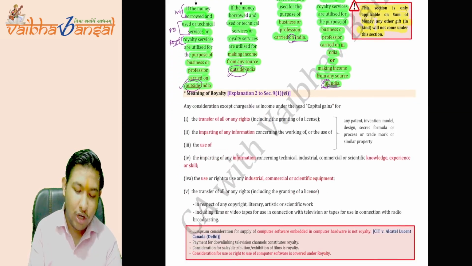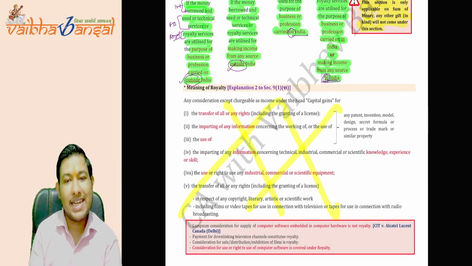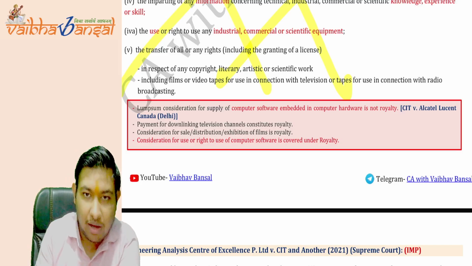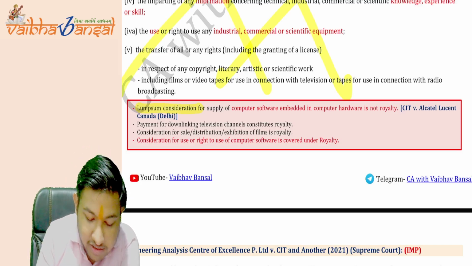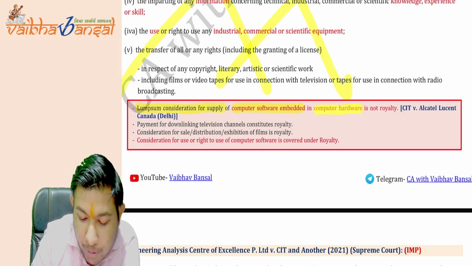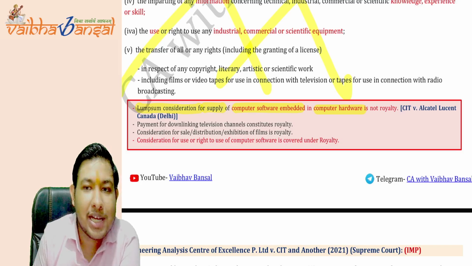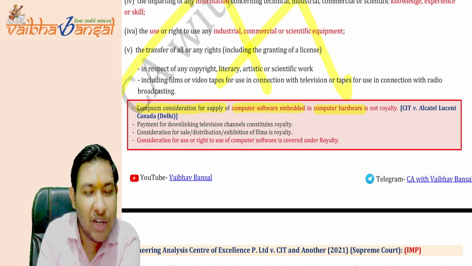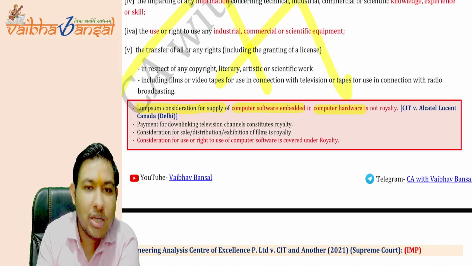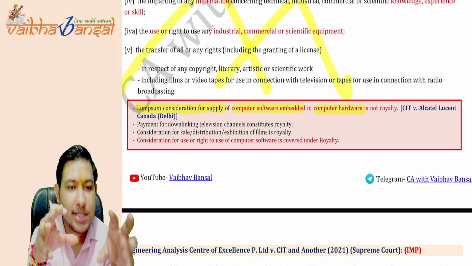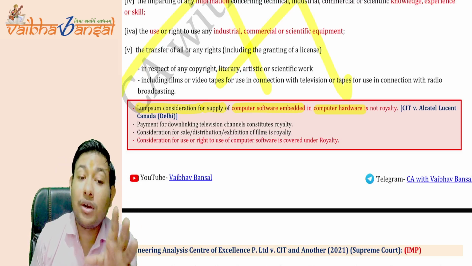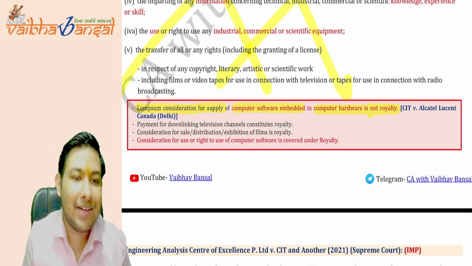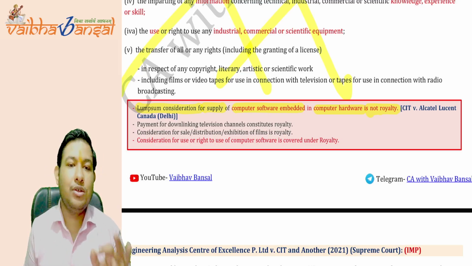Now, what is the definition of royalty? You do not need to study that at all. You can skip it very easily. But what we have to study is this box. The lump sum consideration for supply of computer software embedded in the computer hardware. Like when you purchase a computer, the inbuilt Microsoft Office, the inbuilt Windows, the activated Windows comes to you. So you are paying the lump sum consideration for that hardware. So it is not a royalty for those software. It is said by the CIT versus Alcatel Lucent Canada case.